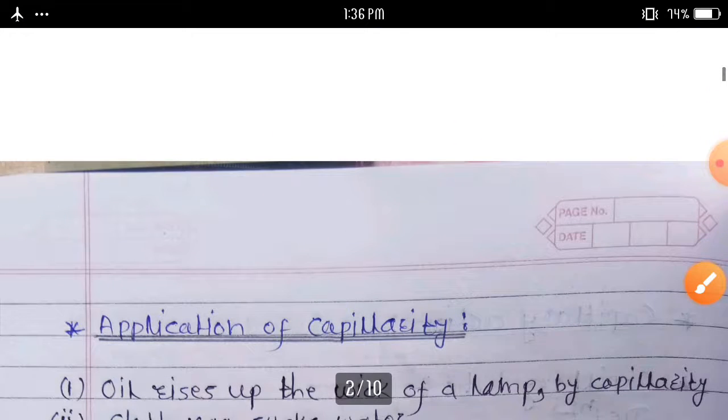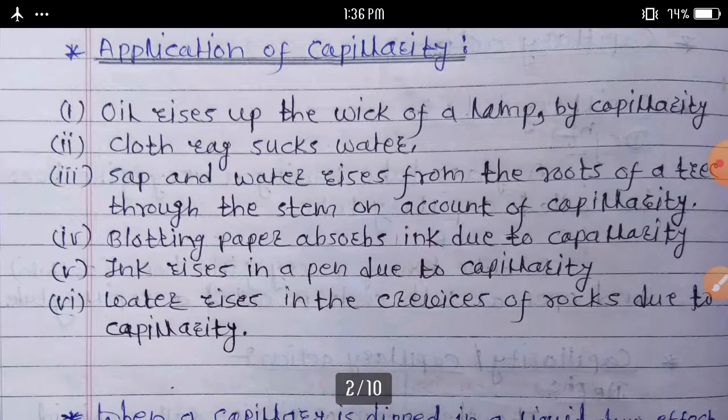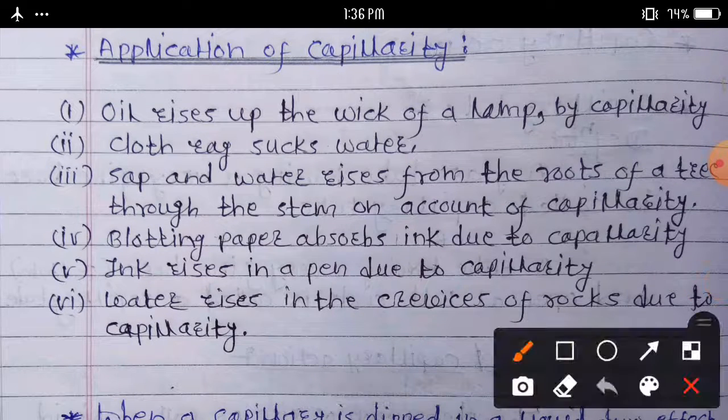Then another interesting point is the application of capillarity or capillary action. Some applications are given here, and we discuss them one by one. First application: oil rises up the wicks of a lamp by capillarity.